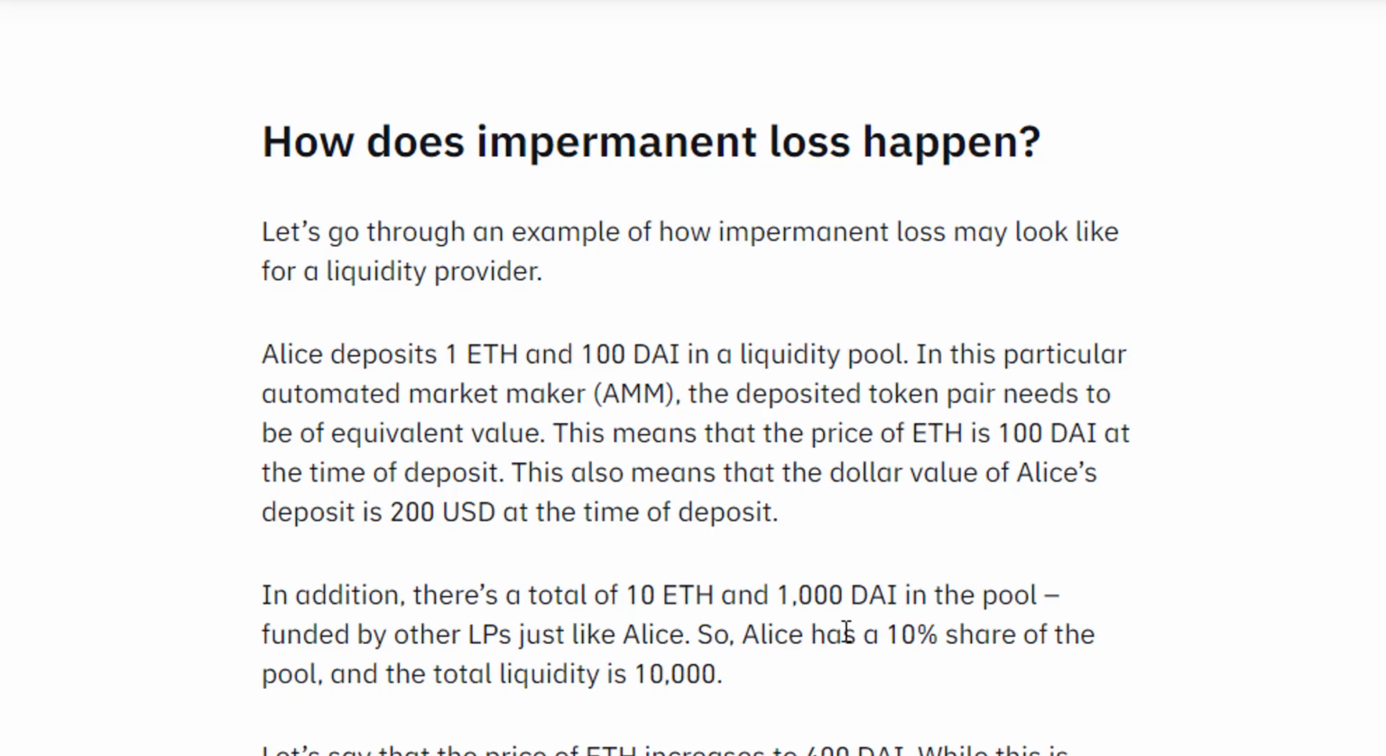When you provide liquidity to a liquidity pool, it's usually a 50-50 split, meaning if you're depositing $200, you'll need $100 worth of token A and $100 worth of token B. The amount of those tokens is going to depend on those prices. So let's go over this example where Alice deposits 1 ETH and 100 DAI into a liquidity pool. When she does that, the value of 1 ETH is 100. Now, over time, if the price of ETH changes while you're providing liquidity, that's where the impermanent loss can happen.